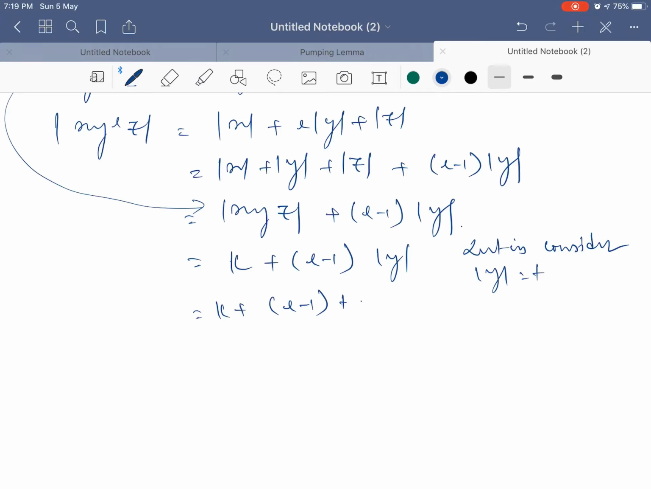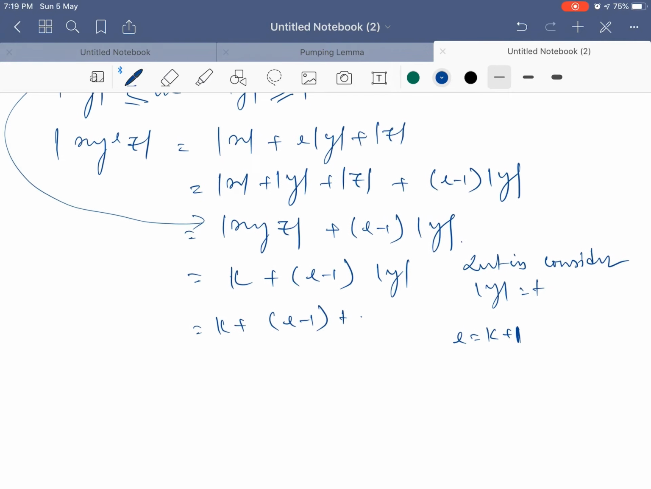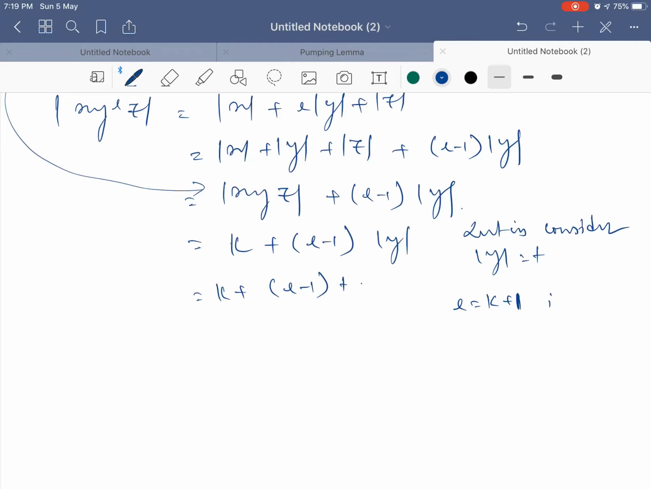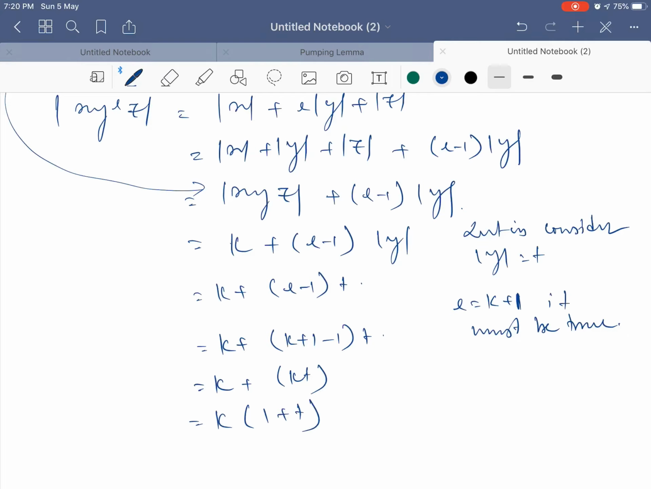Now this must be true for any value of i from 0 to infinity, right? Now that means it must be true for i equal to k plus 1, one arbitrary value we have taken. Now i equal to k plus 1, it must be true. In that case it should be k plus k plus 1 minus 1 into t, means k plus kt. If I take k common, then it is k into 1 plus t.